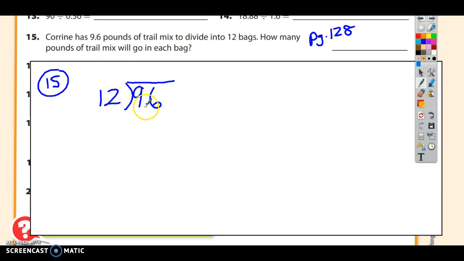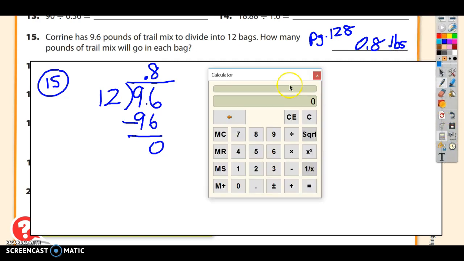Some kids would want to move this decimal right here, but you only have to do that if there's a decimal in the divisor too. And 12 doesn't go into 9, but it does go into 96, and it goes in exactly 8 times. 8 times 12 is 96. So you subtract, you get a 0 here. We're done subtracting. But the answer is not 8 though, because this decimal goes straight up. The answer is 0.8. And it's 0.8 pounds. We should be labeling these 0.8 pounds.